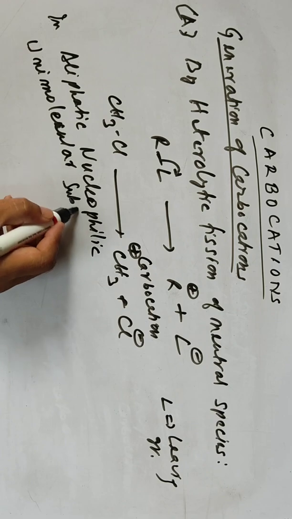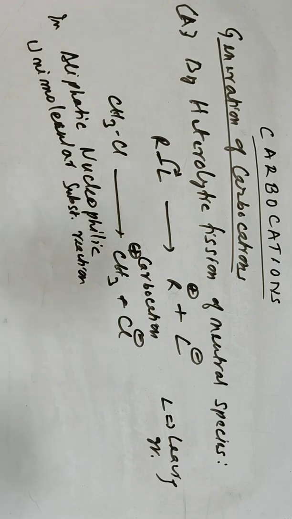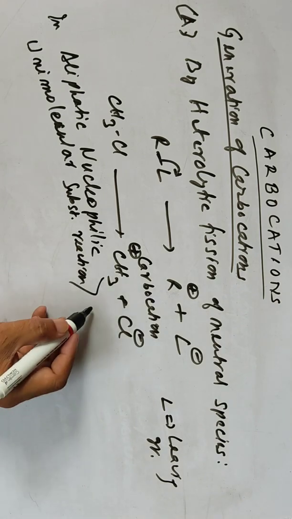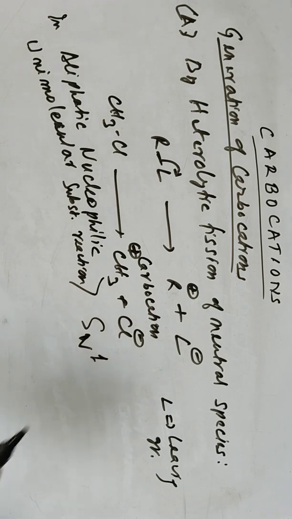So this type of heterolytic fission can be observed in SN1 in aliphatic.